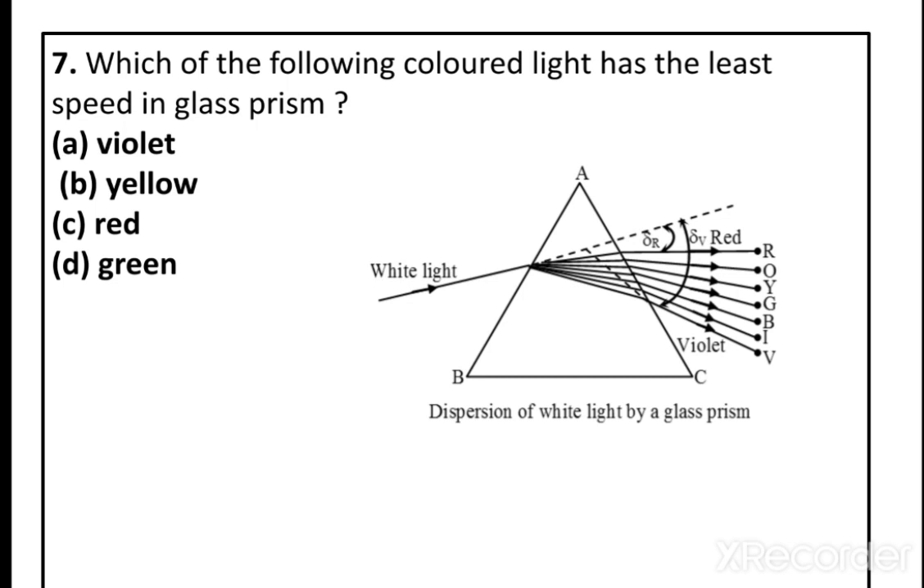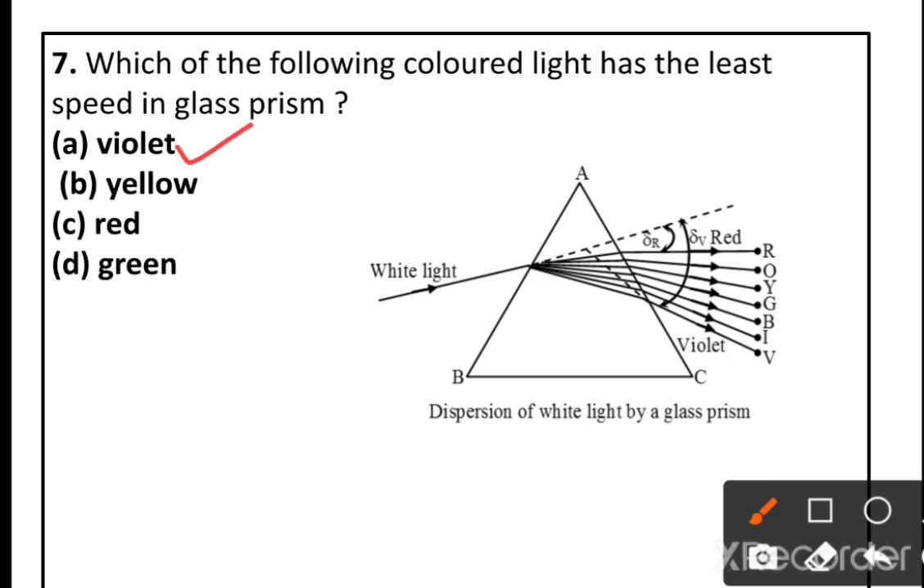The seventh question: which of the following colored lights has the least speed in a glass prism? You have to find the color with the least speed. Which color has the least speed? Violet, yellow, red and green. The violet has the least speed, because it is more deviated.